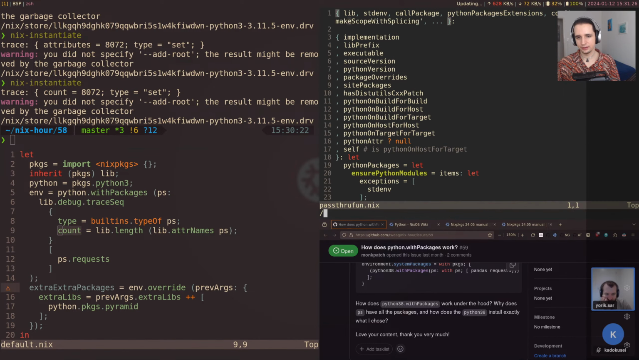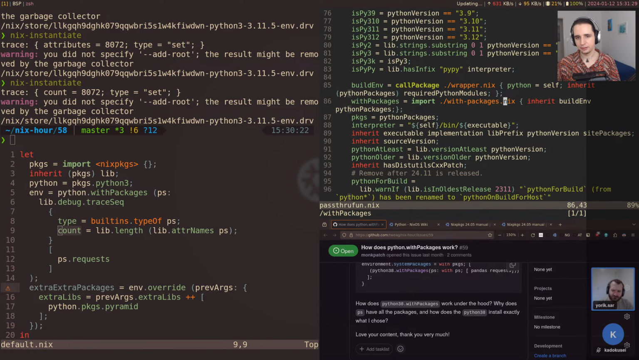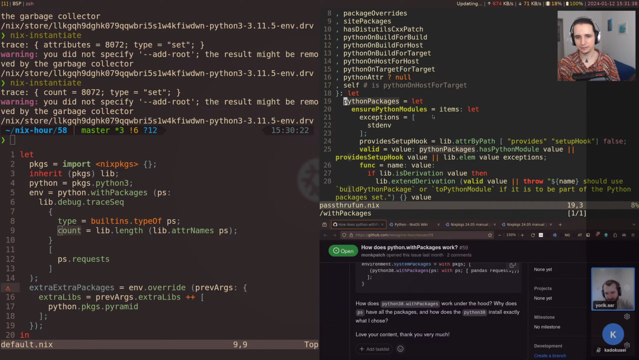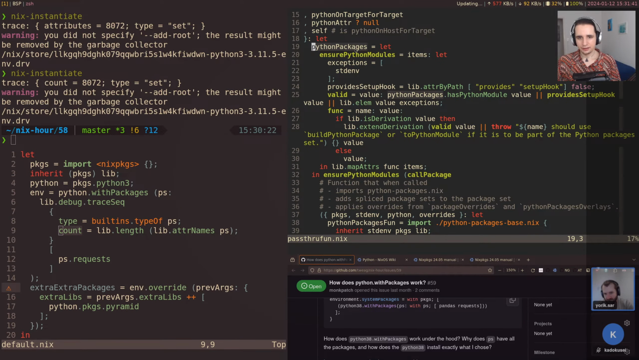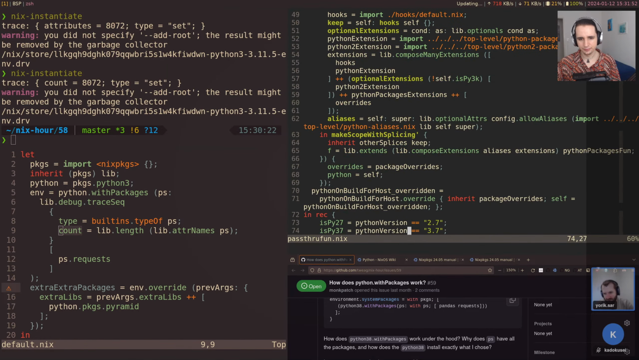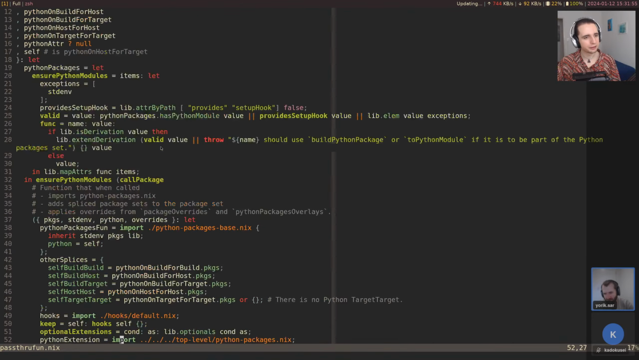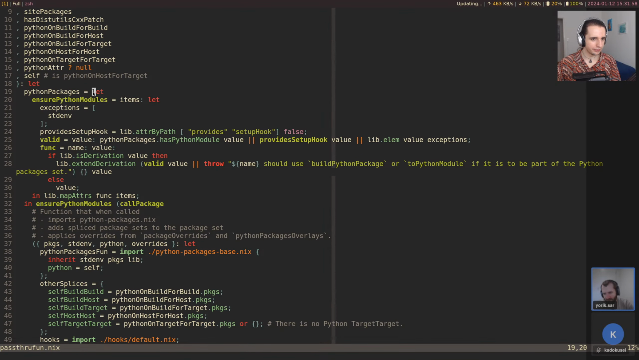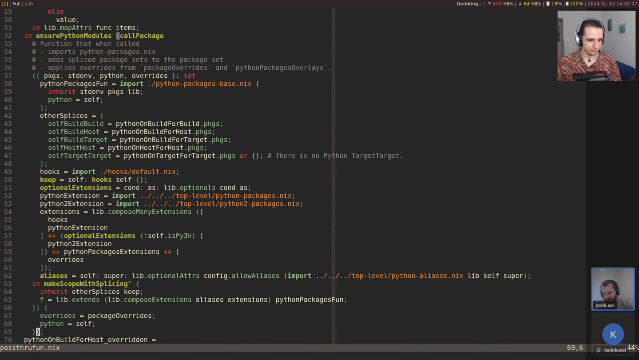Where does that come from? With packages, Python packages. Okay, I'm going to cheat a bit here and use nil, the language server I use, to jump to the definition. Okay, it comes from here. It's defined as a let in, and then we have ensure Python modules. Not sure what that is about. Is that really it? Hold on, I have to make this bigger. Python packages, let in ensure Python modules call package. Oof, this is hard to read.